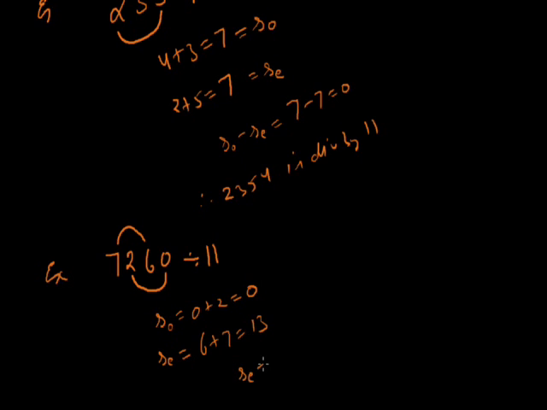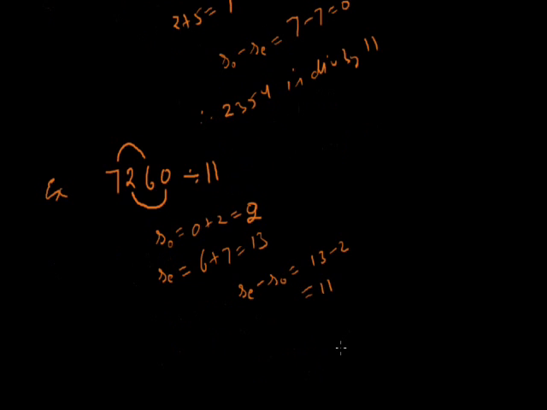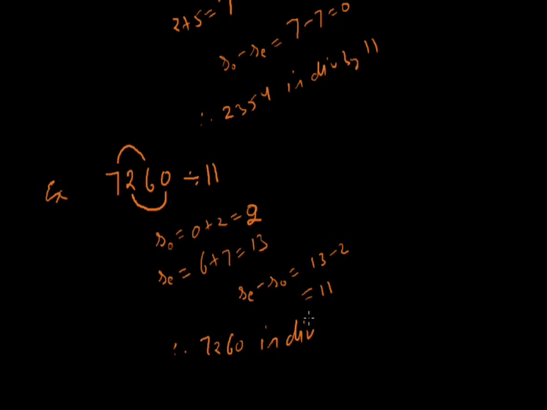Now we find the difference between these two. So 13 minus 2, that is 11. As we said earlier, the difference is either 0 or a multiple of 11, so the given number is also divisible by 11. Therefore 7260 is divisible by 11. So in this way we can check the divisibility rules for the various numbers.